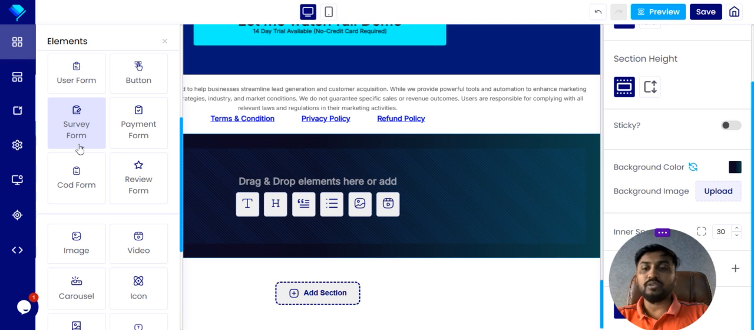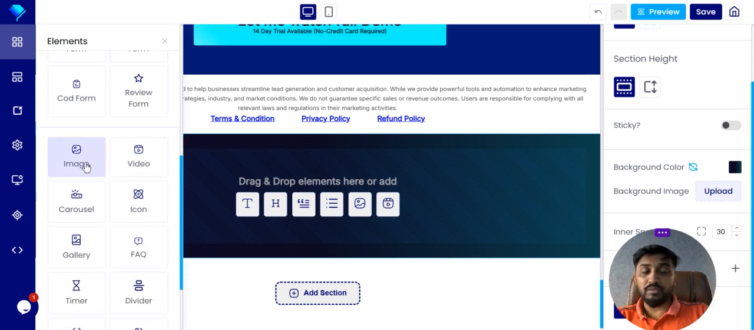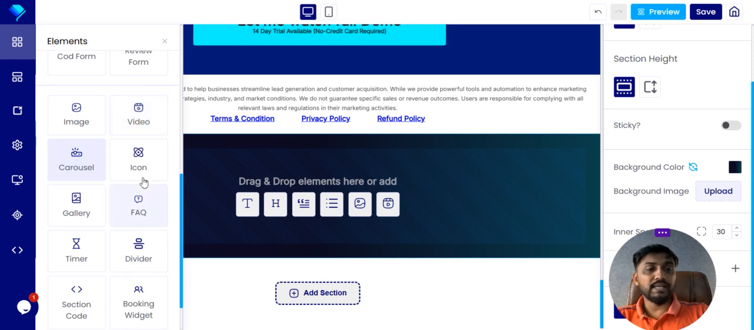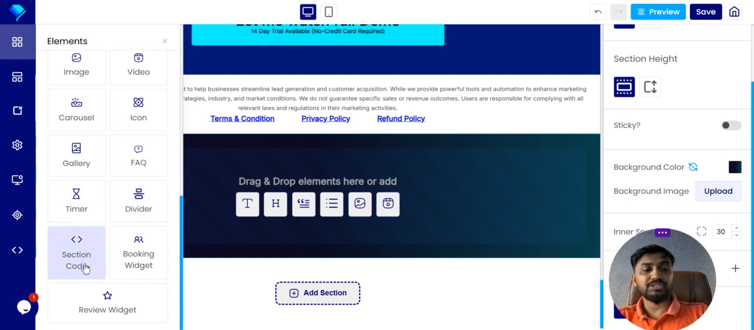Survey form, if you want to qualify customers and ask a few questions to your customers, then you can add the survey form. Payment form, if you want to get payments, we have added the payment form. Here we also have image, video, carousel, icon, gallery, FAQs, timer, divider, section code, booking widget, and review widget. So these are everything.